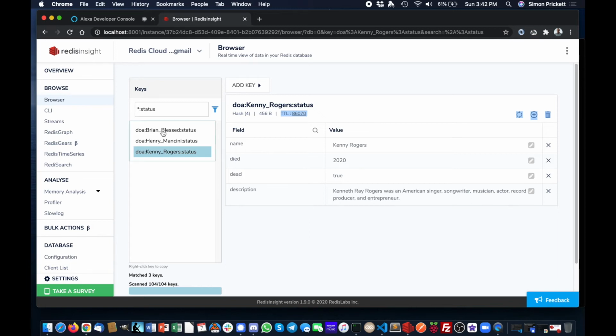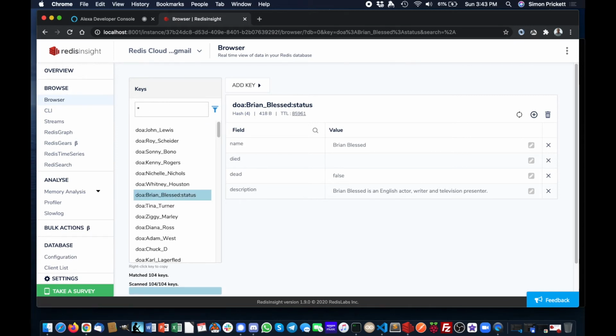But for, say, somebody who's alive here, it may well be that they die in the future, and caching this forever wouldn't be the greatest. So we are caching it for a little while, both to keep the load off Wikipedia and also to make sure we've got accurate information. So if I clear this away again and go back to all the keys,